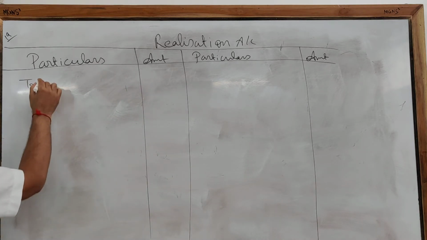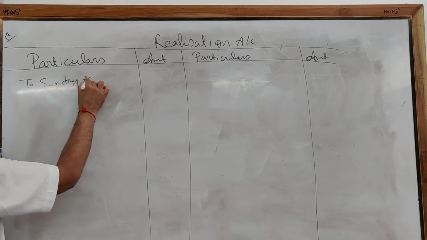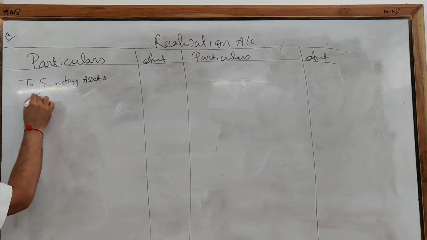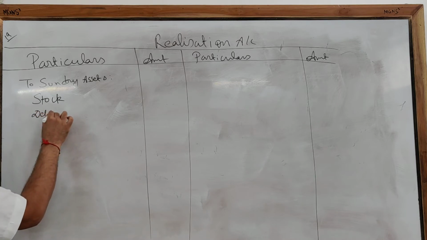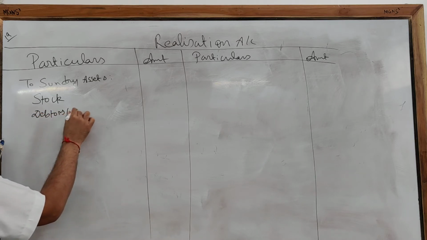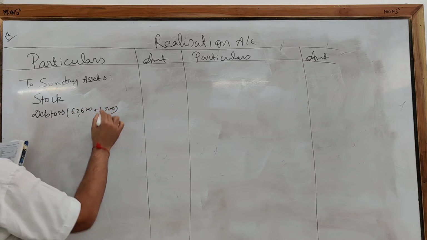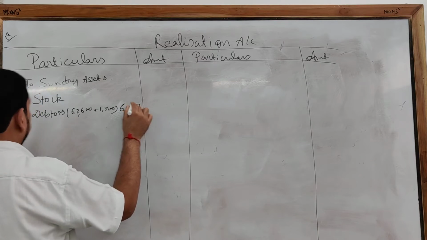Here we are supposed to write all assets individually. So first you have to write to sundry assets. What assets have been given to you? Stock, debtors: debtors 62,600 plus 1,500, so that comes to 64,100.